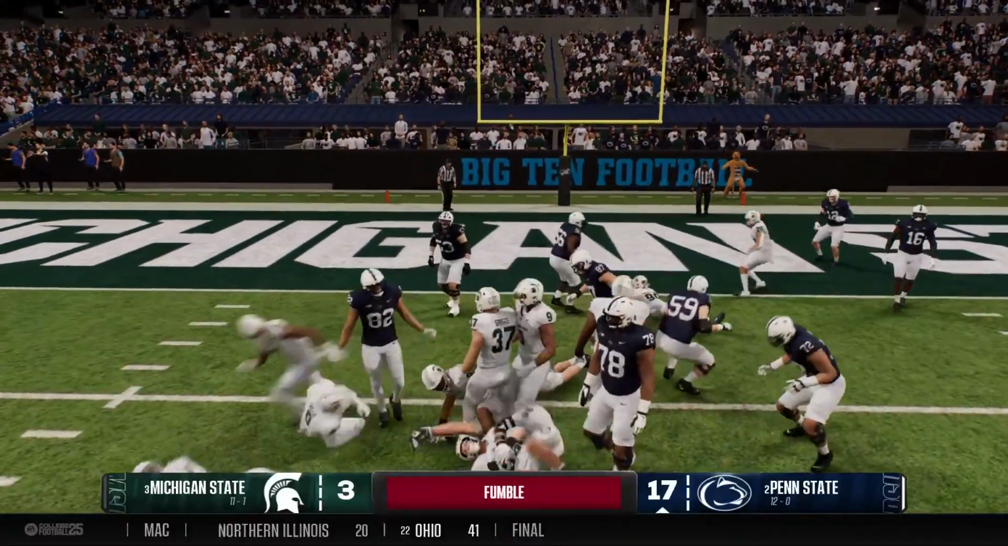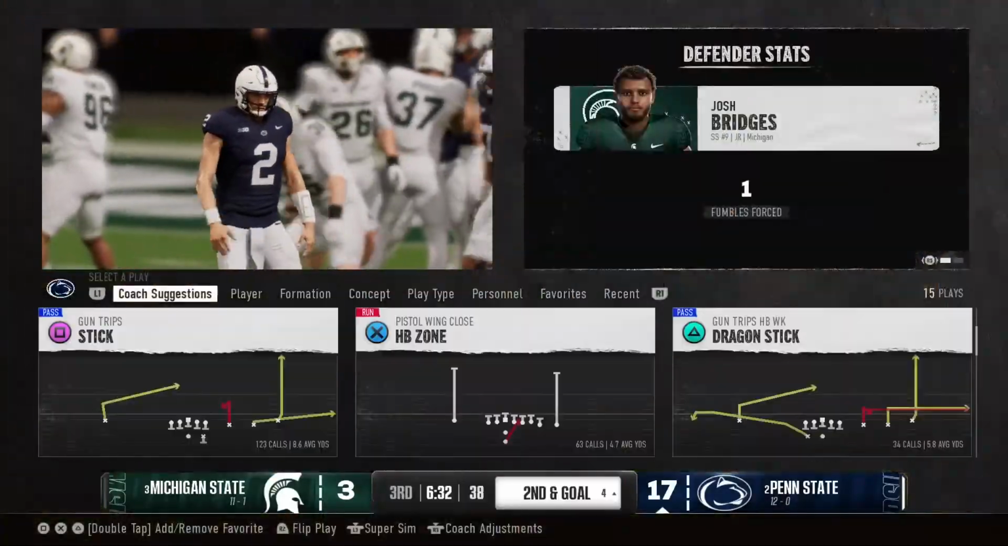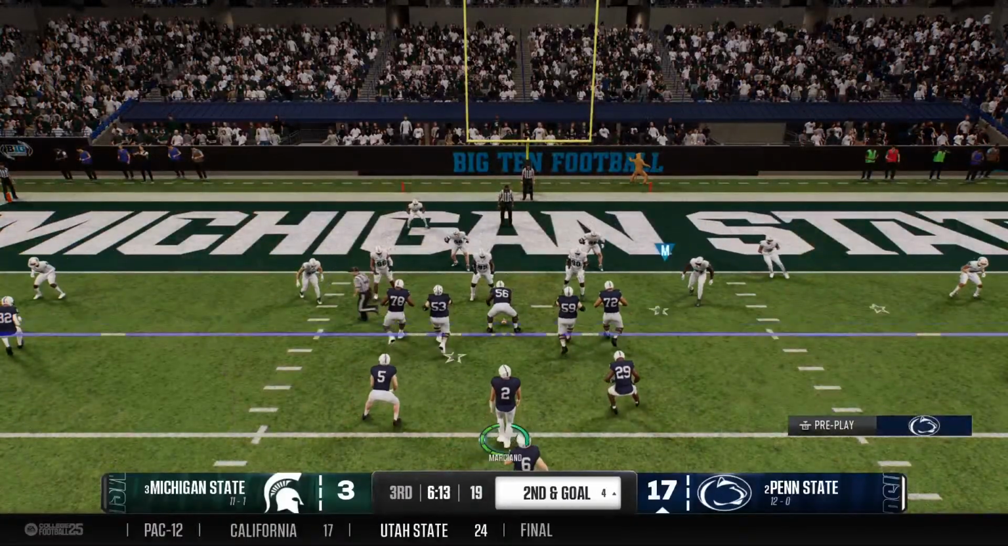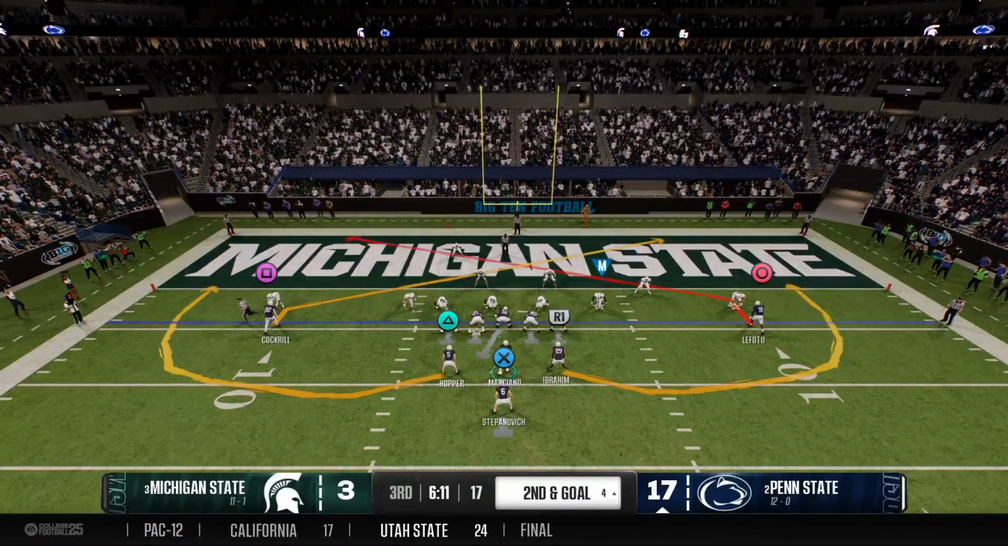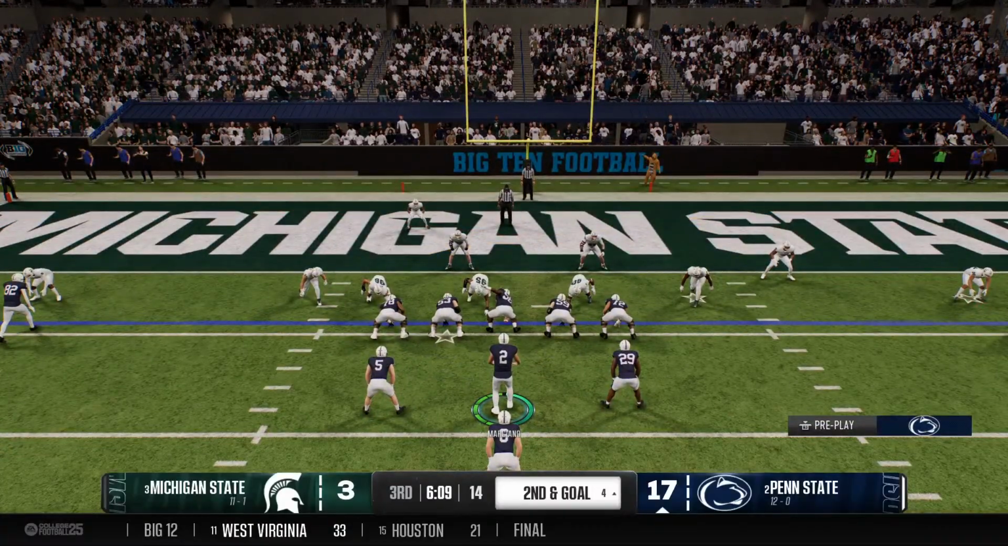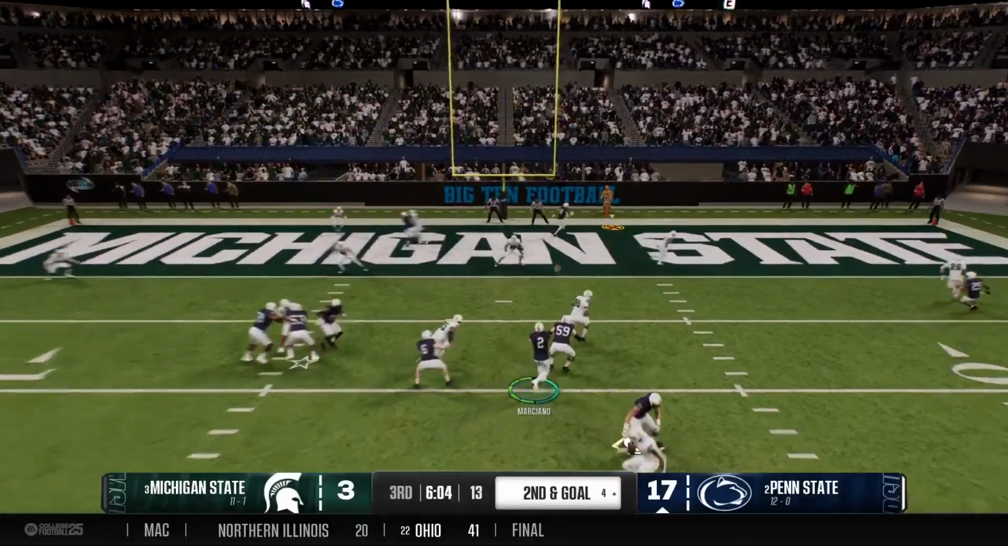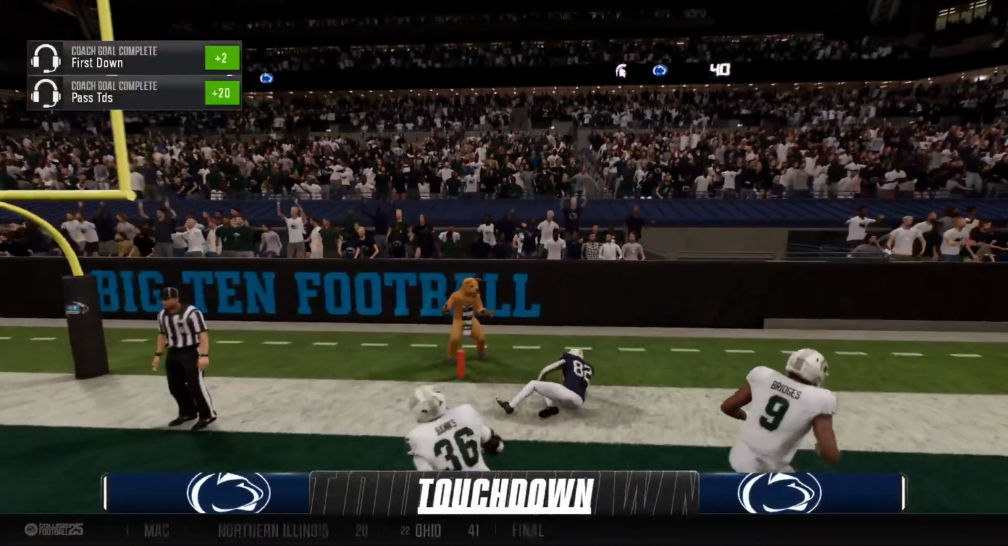Heading for the goal line, and now the ball's knocked loose. He quickly lands on it and prevents the turnover. Well, the ball's on the ground, and somehow the running back recovers it himself. He's got to be relieved and elated at the same time. I'll tell you who else is elated, Chris. His offensive coordinator. And it's caught.